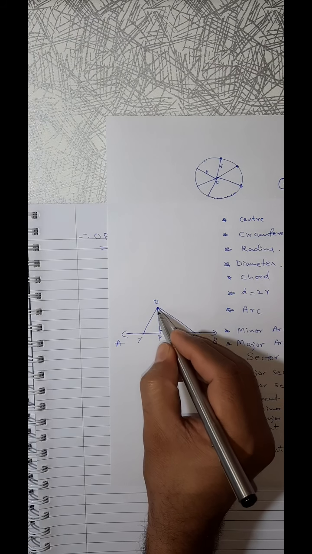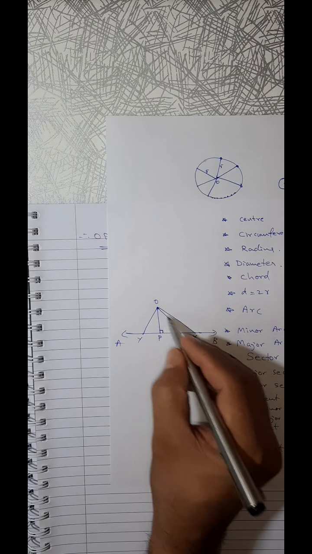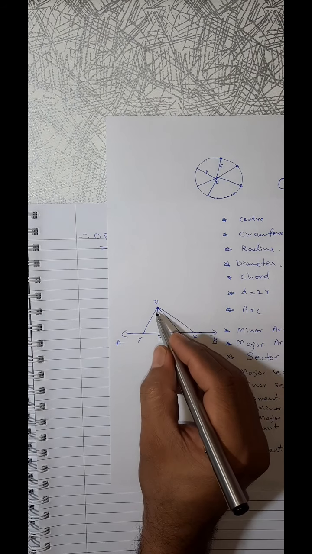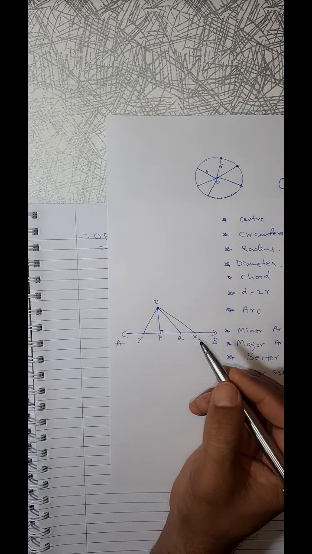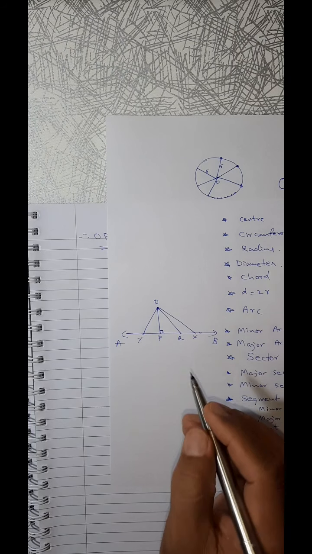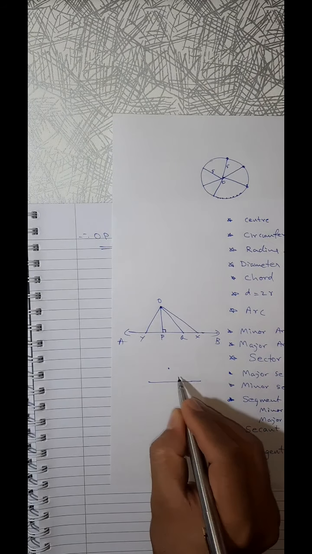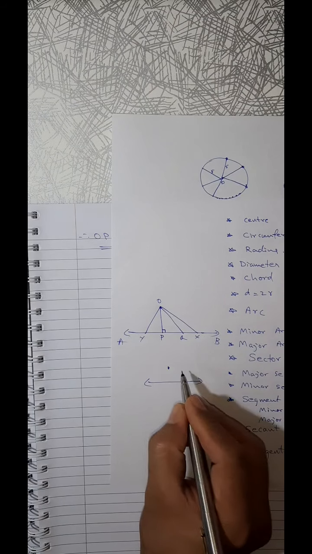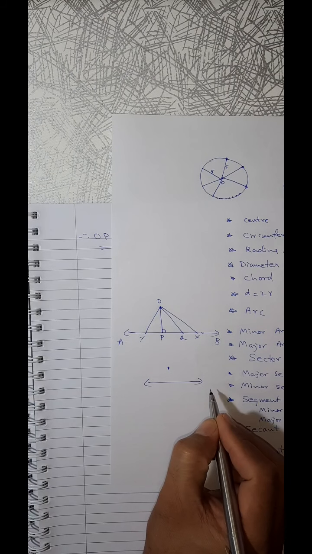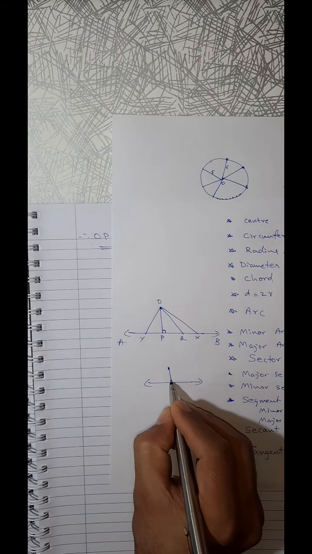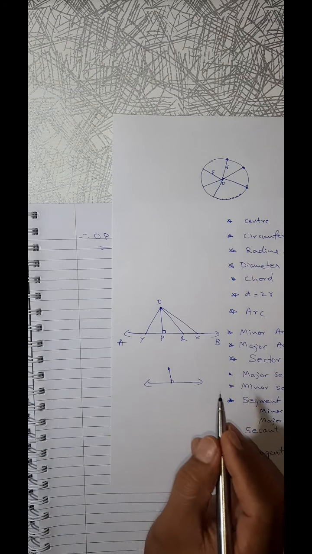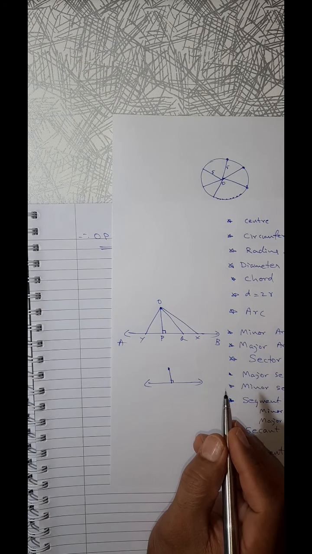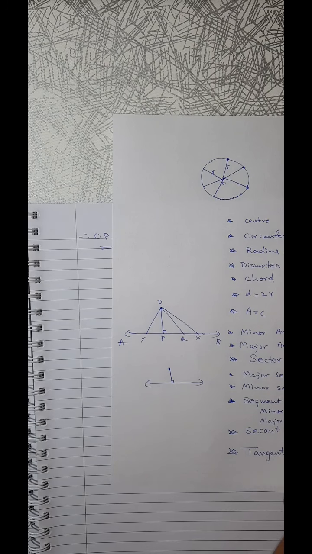If this is 10 centimeters, the others will surely be more than that: 12, maybe 14, maybe 12.5. So among all the line segments drawn from an external point to a line, we can draw so many lines, but only the perpendicular is the shortest. There is no doubt. Are you understanding?